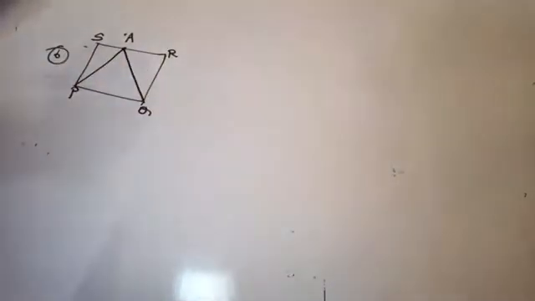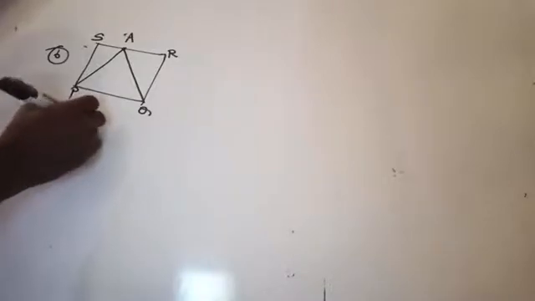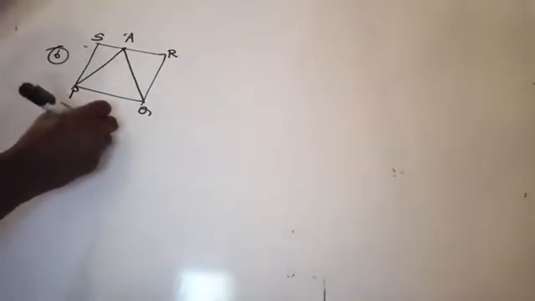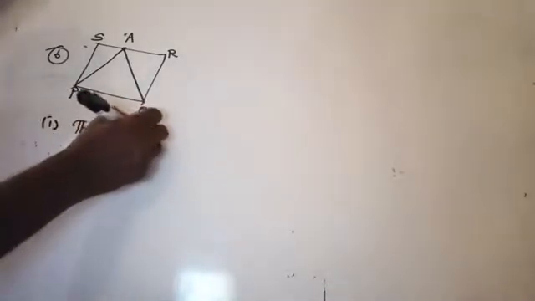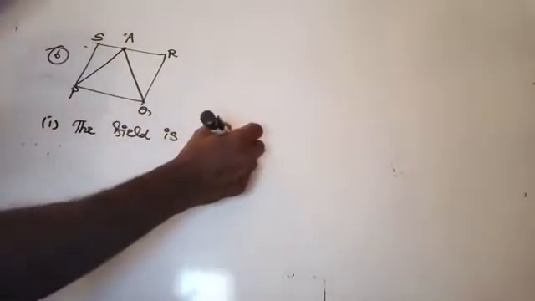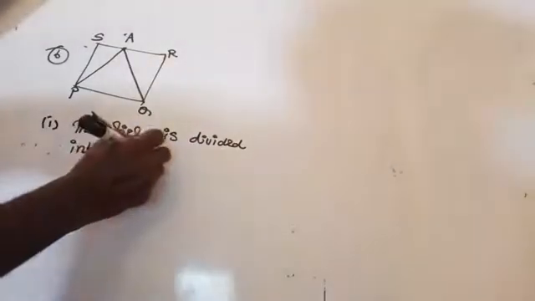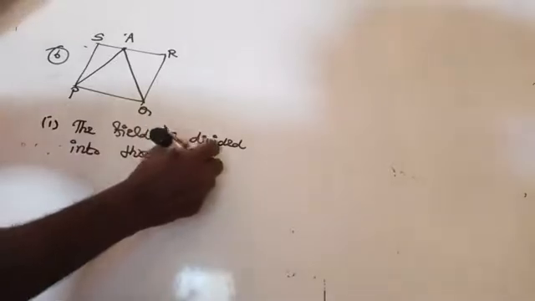In how many parts is the field divided? The field is divided into 3 parts. What are those 3 parts?